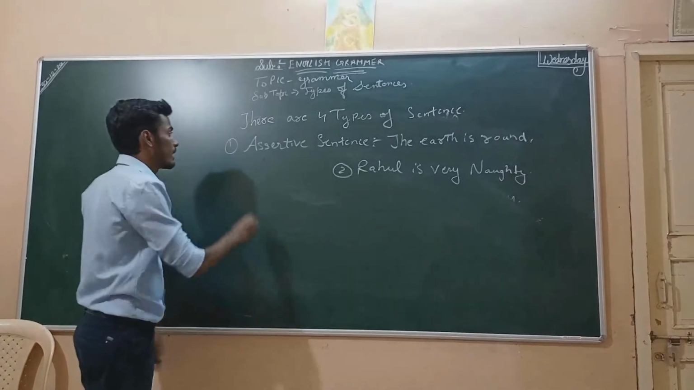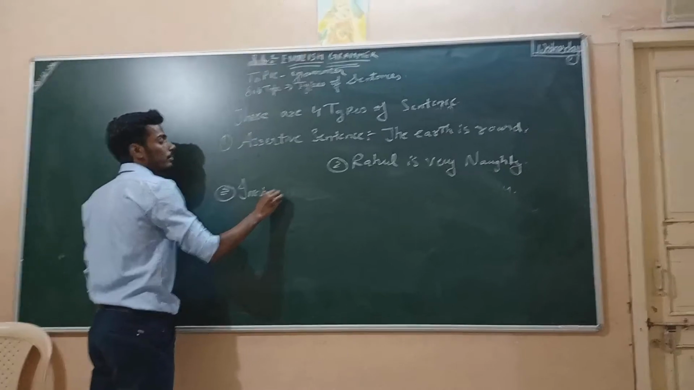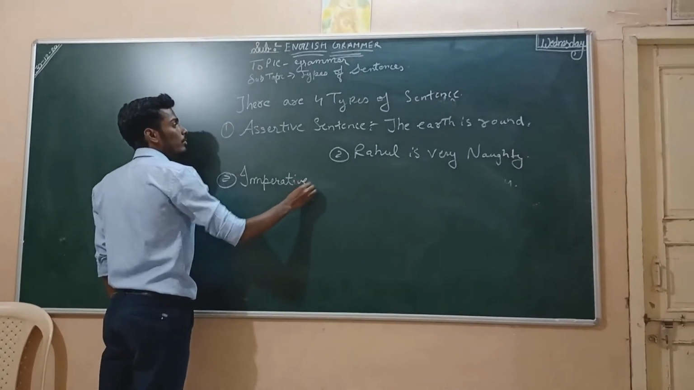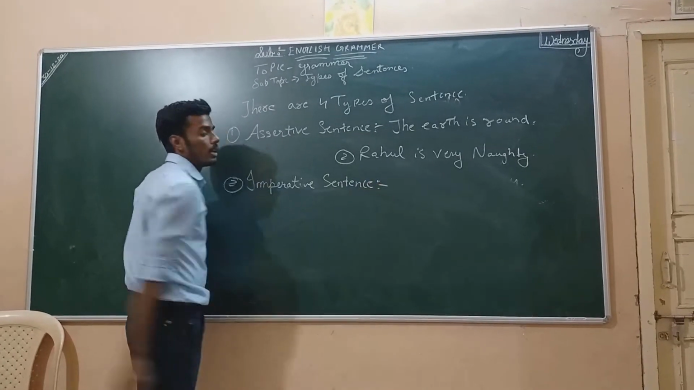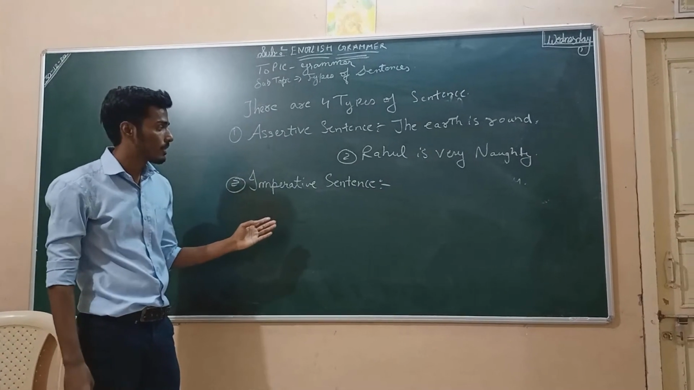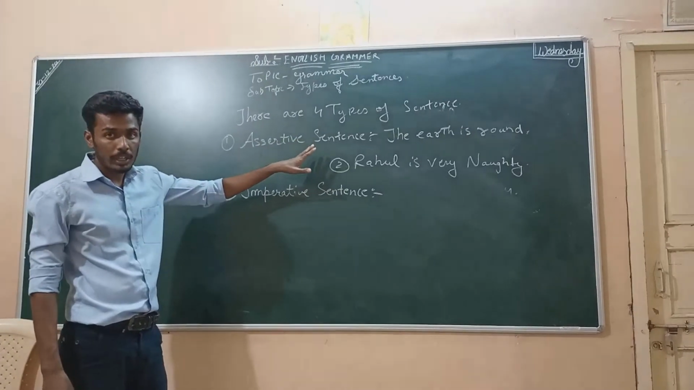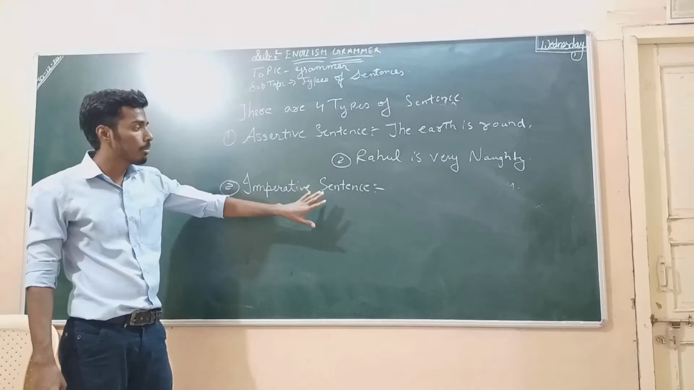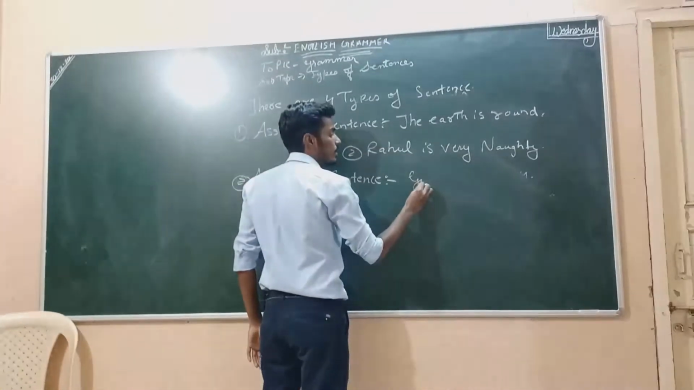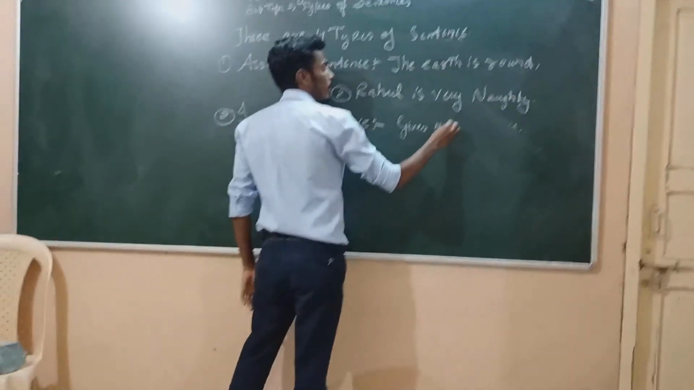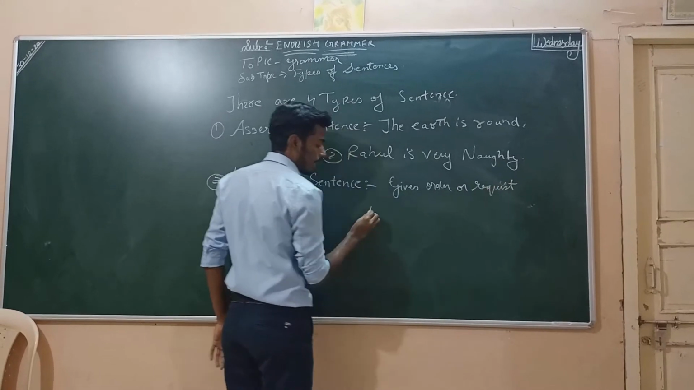Now second type of sentence, imperative sentence. What are imperative sentence? In assertive sentence, it is making a statement. In imperative sentence, the imperative sentence gives the order or request. Gives order or request. Like take an example.